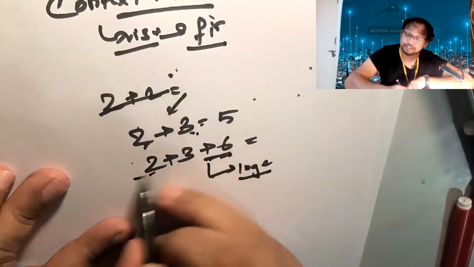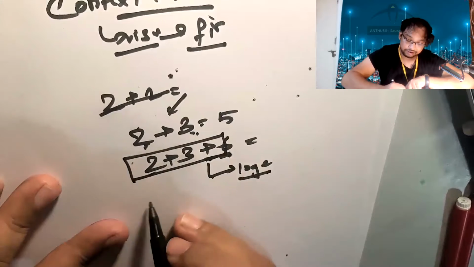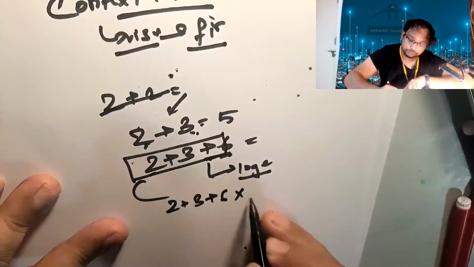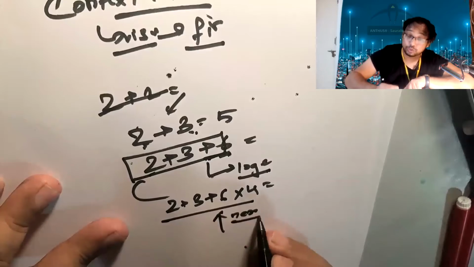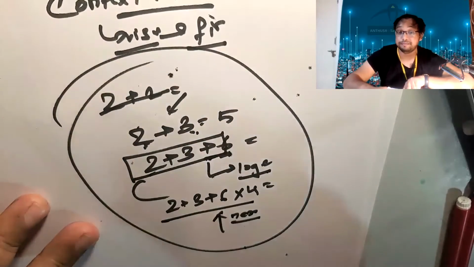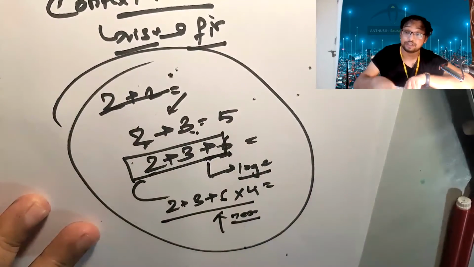So I will make sure that he will be comfortable in this one. Then I'll make the 2 plus 3 plus 6 into 4. How can you solve? Then again, a new concept should be learned. So it's an integrated learning approach, right? In every possible context, you know.